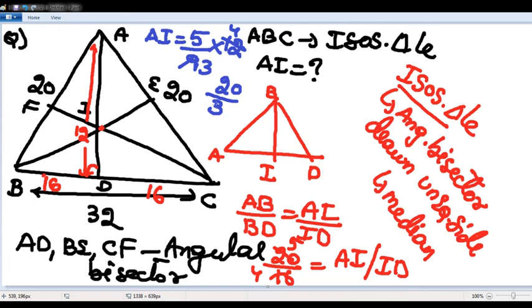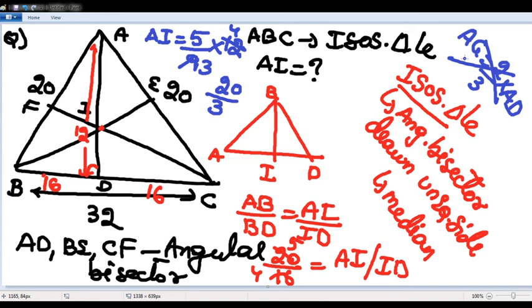Most of the students, the mistake which they will do is, they will consider I as the centroid, they will take AG equivalent to 2 by 3 into 12. G is the centroid, but where 3 angular bisectors meet, that is an incenter. I hope it is clear, sir.